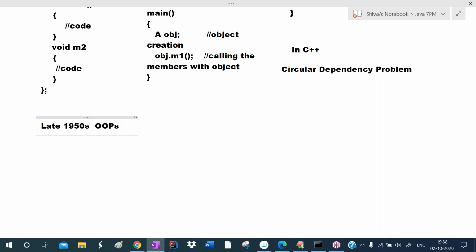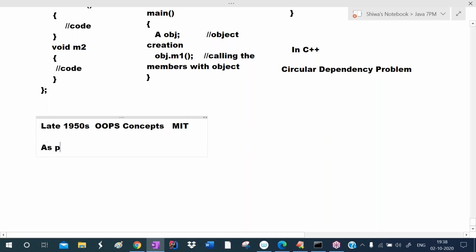They were developed at MIT, the private university Massachusetts Institute of Technology. Based on the OOPS concepts, languages were developed like Simula, the first object-oriented programming language, then C++, then Java, then Python, C Sharp. All these are object-oriented programming languages developed based on these OOPS concepts.